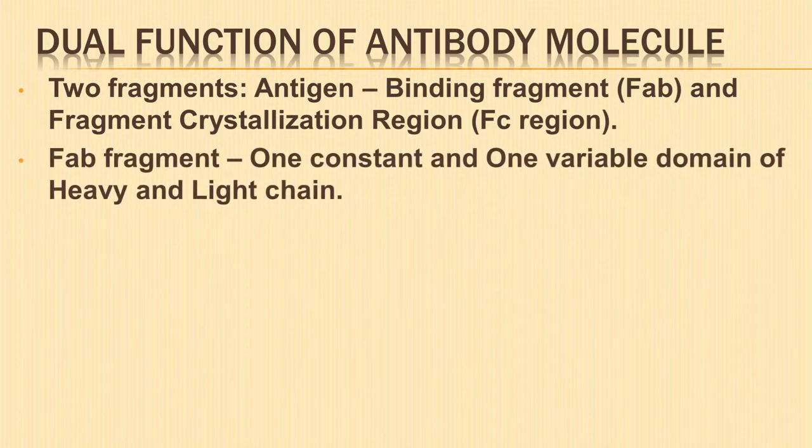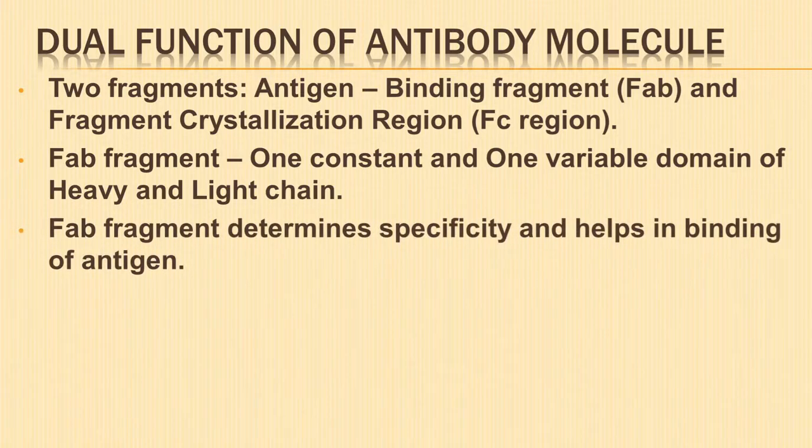The FAB fragment is composed of one constant and one variable domain of each of the heavy and light chains. The FAB fragment of the antibody determines the specificity and helps in the binding of antigen. It contains variable sectors that bind to specific targets or antigens.